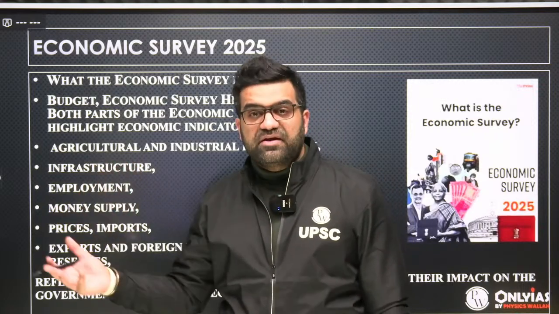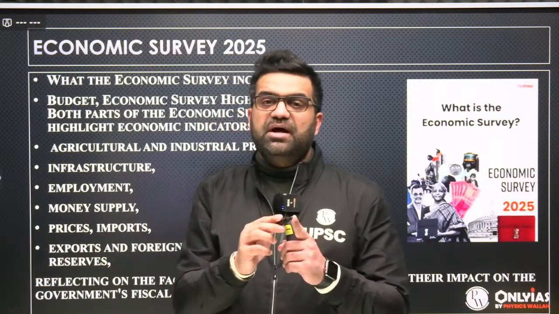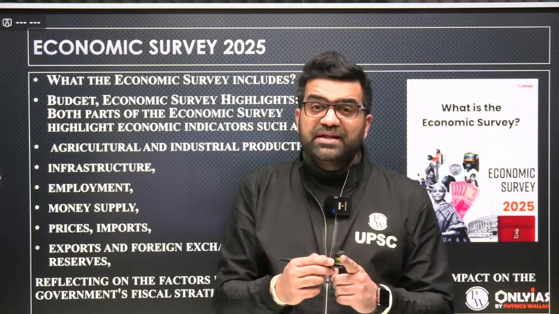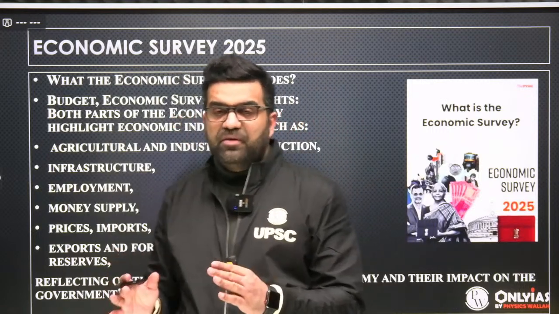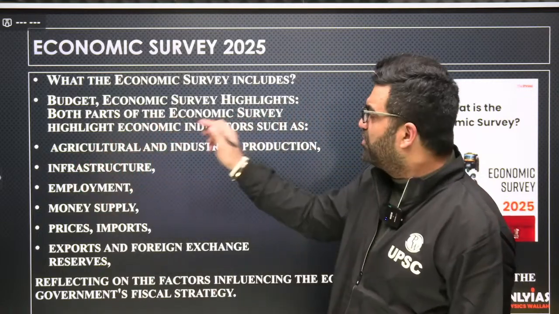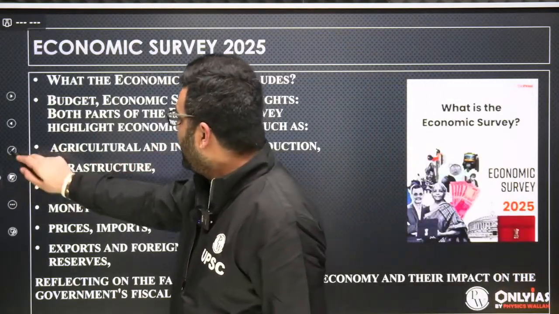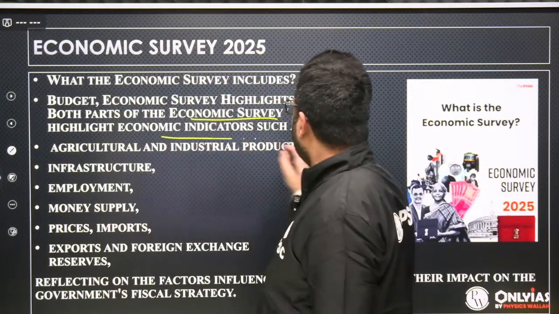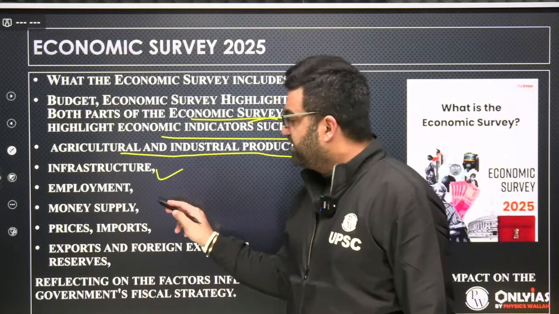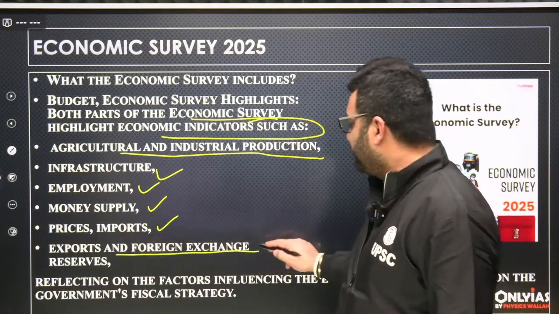In Hindi, it is called सर्वेक्षण, a holistic survey of the whole economy. International account of India: what does the current account deficit say? What is going to be the fiscal deficit? What are the NPAs of the banks in India? The economic survey talks about all these things. So you can see here, both parts of the economic survey highlight the economic indicators such as agricultural and industrial production, infrastructure, employment, money supply, prices, imports, exports and foreign exchange reserves.